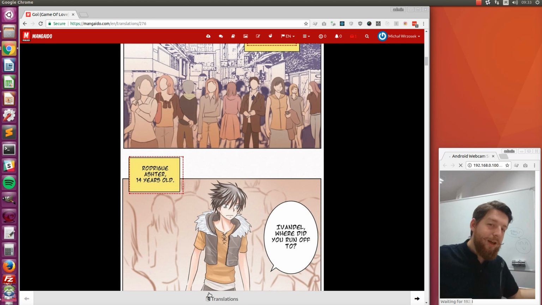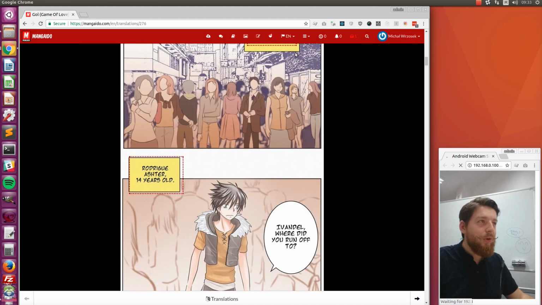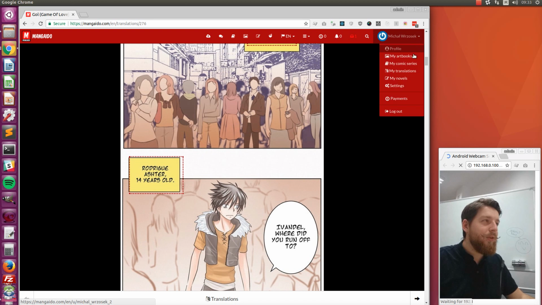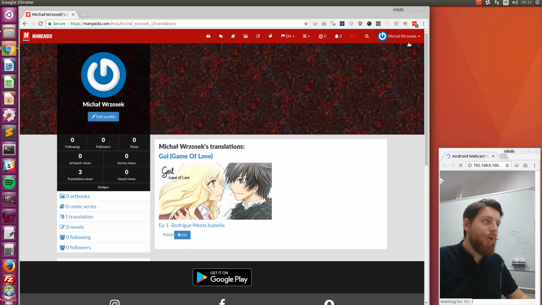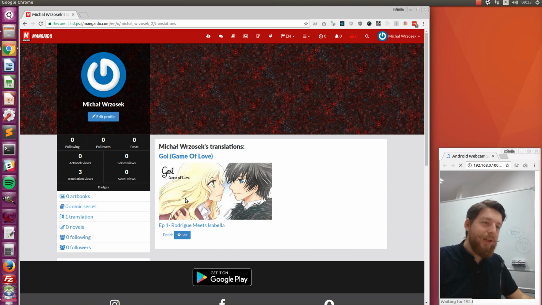How can we do this? There are multiple options. You can click translations on the comic series, and you see that we are currently in Polish, translation by Michał Wrzosek. This is my translation, and as an author I can click here and edit it. But there is also a place where you can see all your translations. It's here on the top right corner. You select my translations and you will see all your translations.